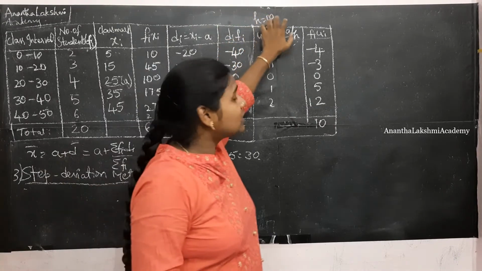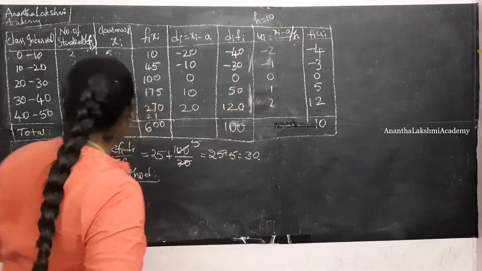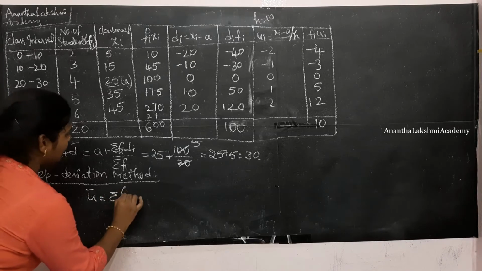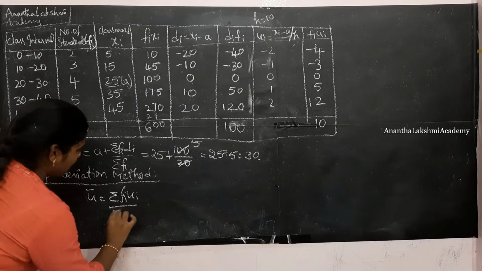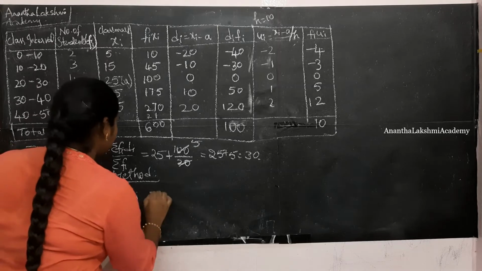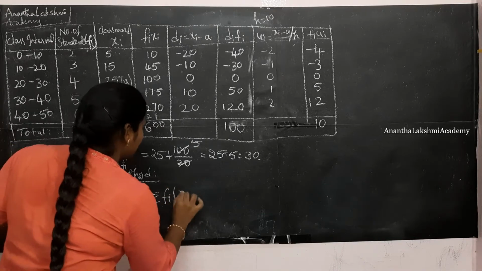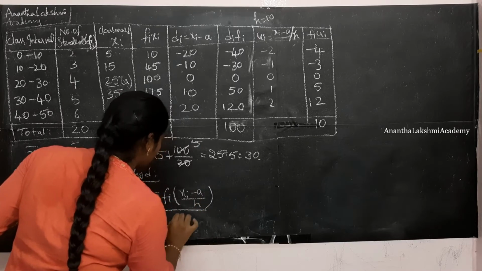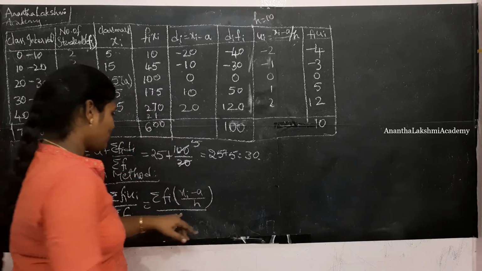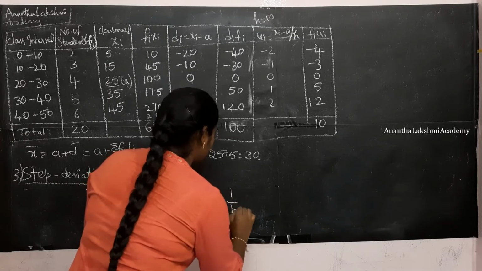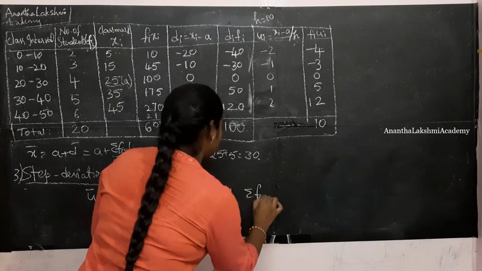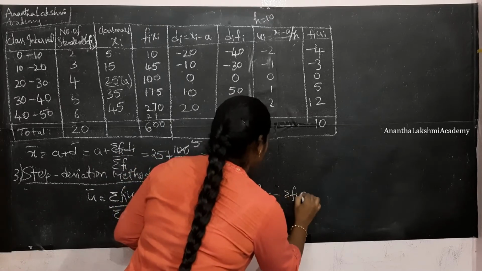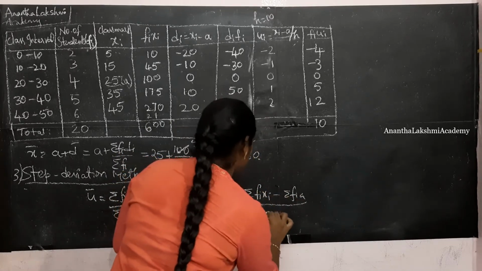Now here we are going to calculate the mean for u, which is u bar equal to sigma fi ui by sigma fi, which is sigma fi into xi minus a by h, by sigma fi. Let's take 1 by h outside and send sigma fi inside: sigma fi xi minus sigma fi into a, by sigma fi.